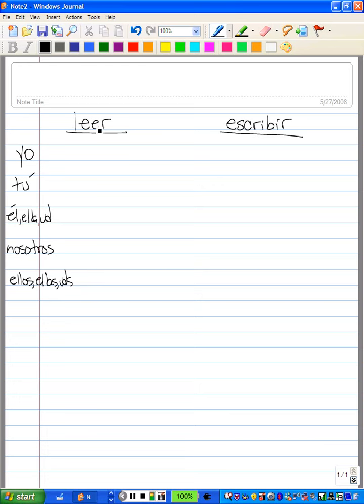Alright, when you take this one, you're going to take that ER off. You're going to take that IR off. So this one is going to be leo. This one is going to be escribo. That's I read, I write.